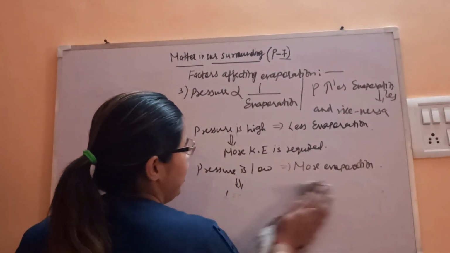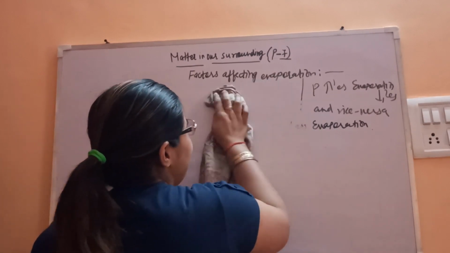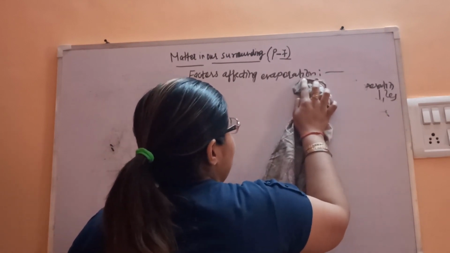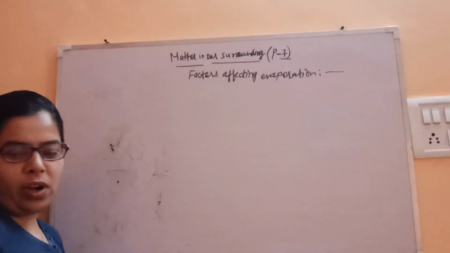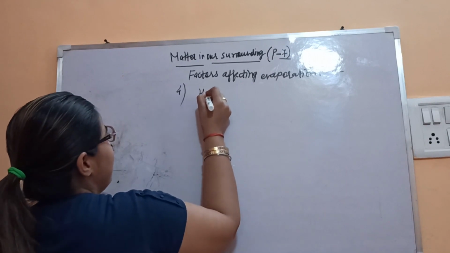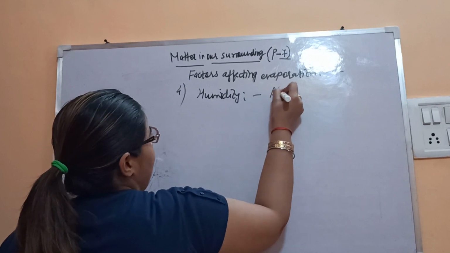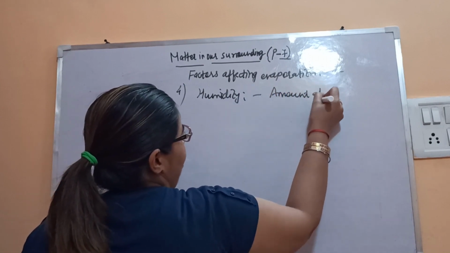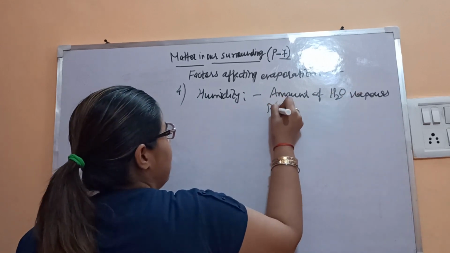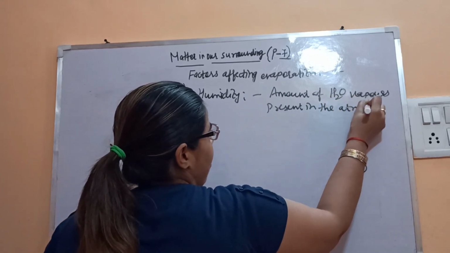Let's see the next factor, that is humidity. All of you know what is humidity? Yes? So let's see what is humidity. Humidity is the amount of water vapor present in the air. Humidity is the amount of water vapor present in the atmosphere. So the fourth factor is humidity.